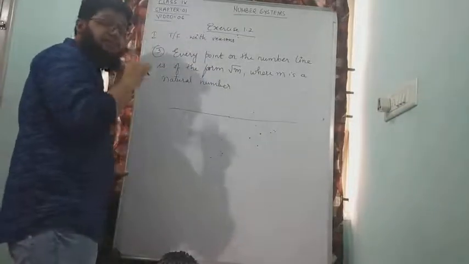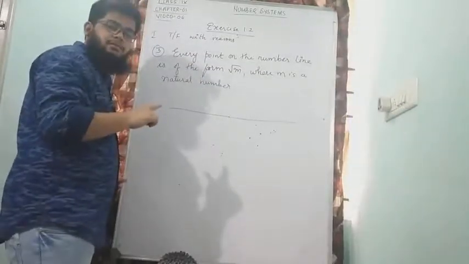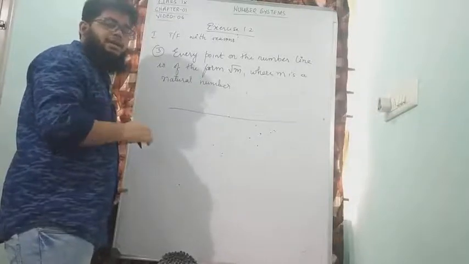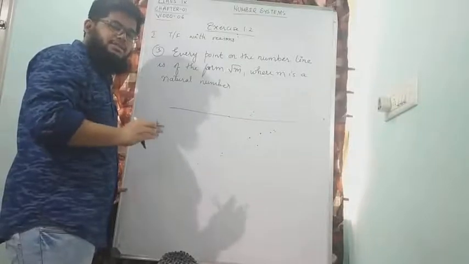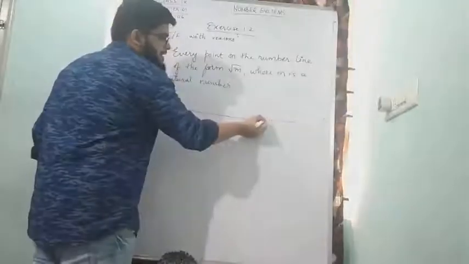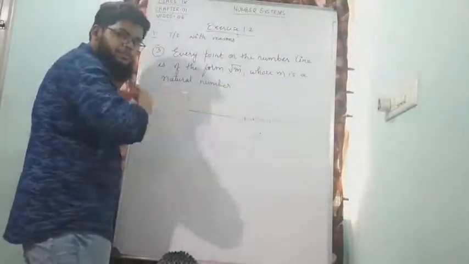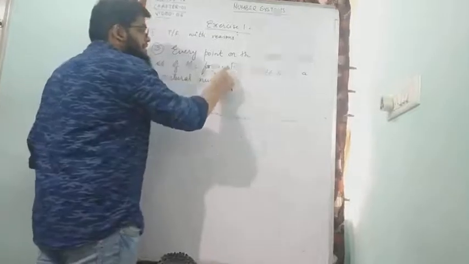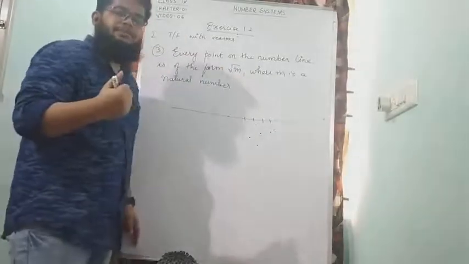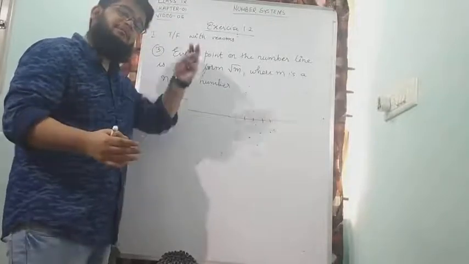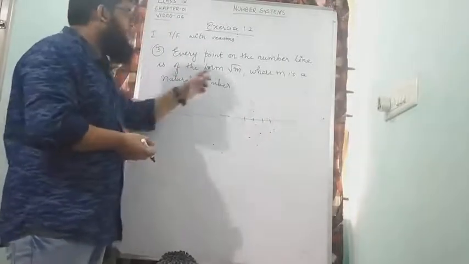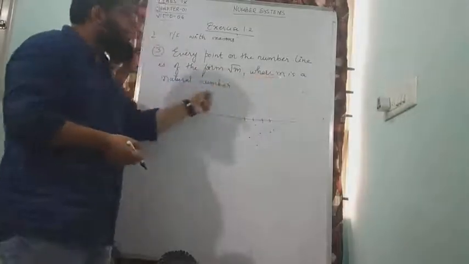Now there is a number line which is a real number line. What is a real number line? We have learned it a few minutes ago. A real number line consists of all natural numbers, whole numbers, integers, rational numbers, irrational numbers. According to this question, they are telling us every point, that means everywhere where you write a number, every point on this number line has some number like m. That number can be 1, that number can be 2, that number can be -1, it can be √2, it can be 5/6, it can be any type of number. And they are telling that number is only a natural number.